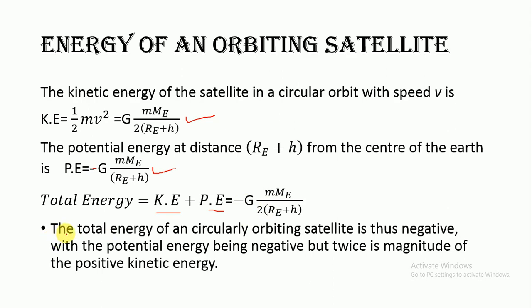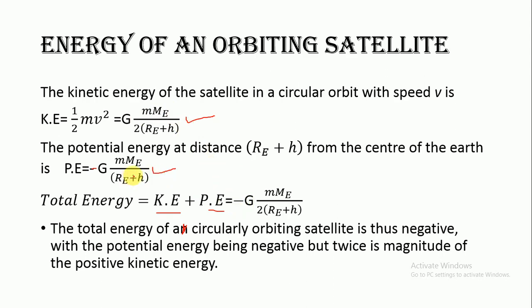Here you can see the total energy of a circularly orbiting satellite is thus negative, with the potential energy being negative but twice in magnitude of the positive kinetic energy. One very important thing you can see here: the magnitudes of kinetic energy and total energy are exactly equal, but total energy is negative.